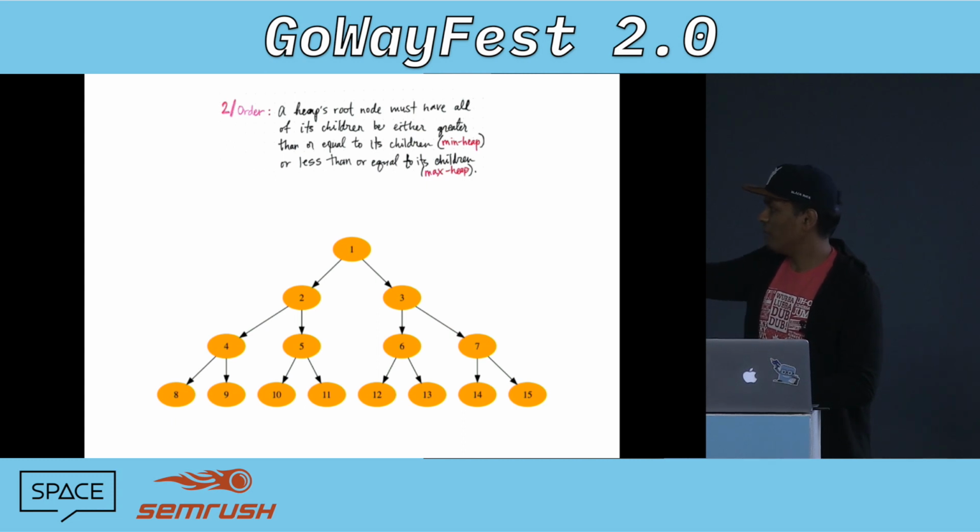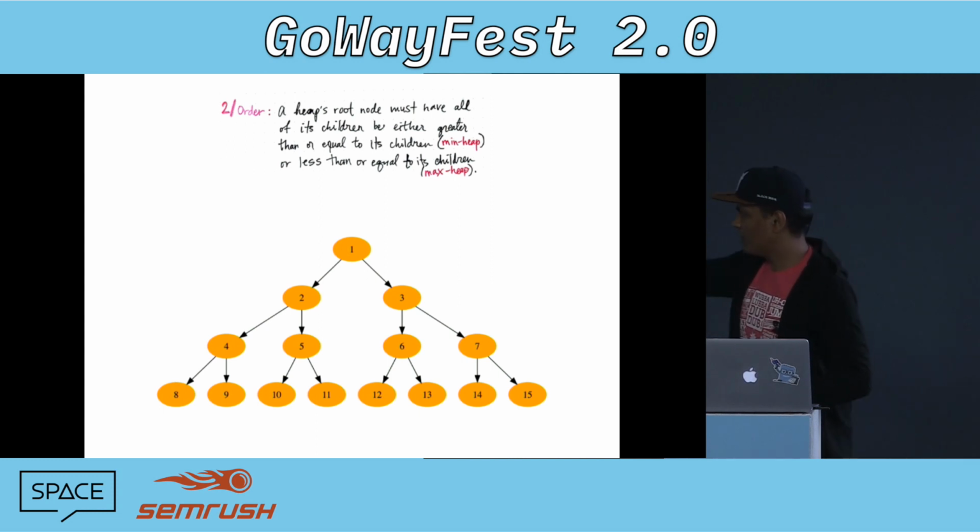So we're going to describe a min heap. Basically, 2 is greater than 1, 3 is greater than 1. And let's say you take 6. So 6 has children, 12 and 13. So 12 and 13 are greater than 6. So we recursively define this idea that for any node, its children must be greater than it.